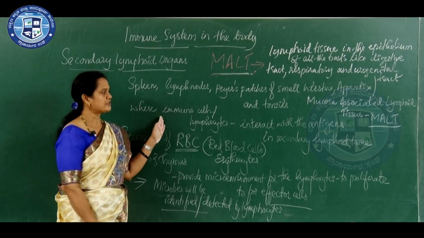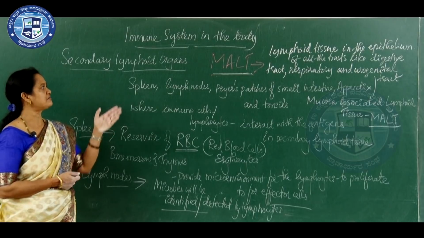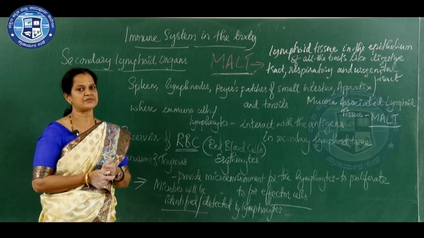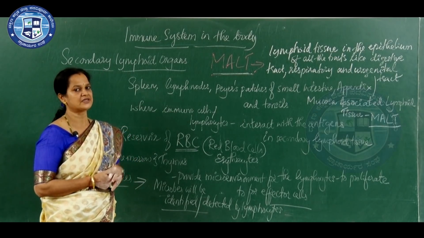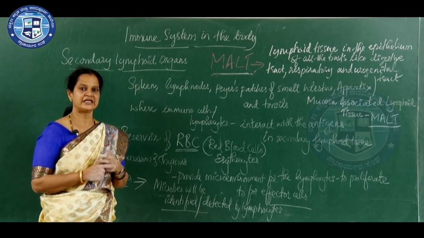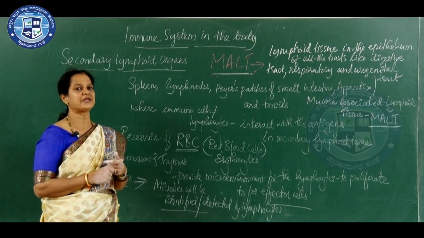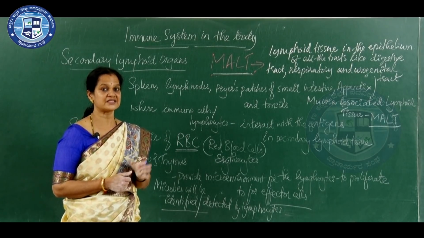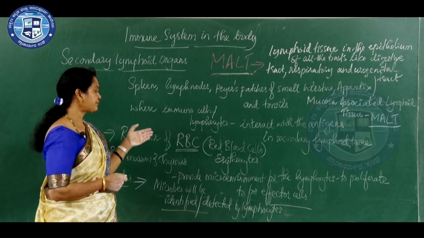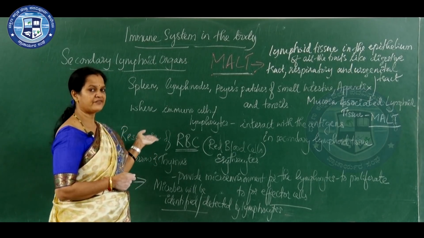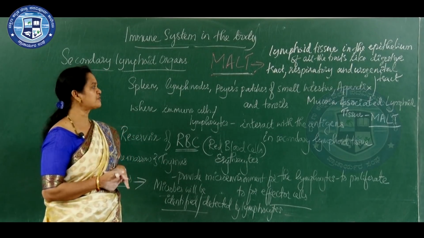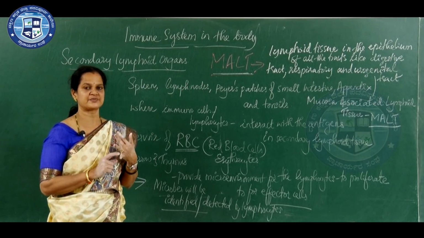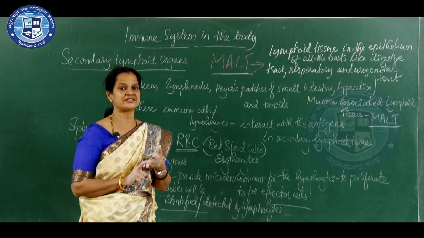Okay. So, that is about the immune system in the body. The bone marrow and thymus are the primary lymphoid organs, and secondary lymphoid organs are spleen, lymph nodes, Peyer's patches in the small intestine, tonsils, and appendix. And the third type is lymphatic tissue, present in the epithelium of all the tracts like respiratory, digestive or urogenital tract.